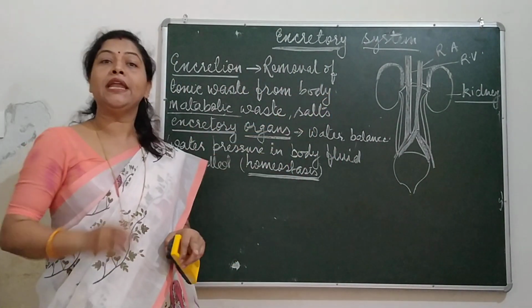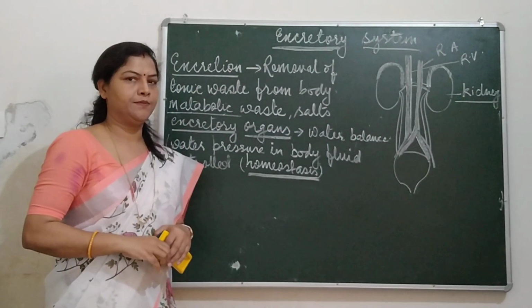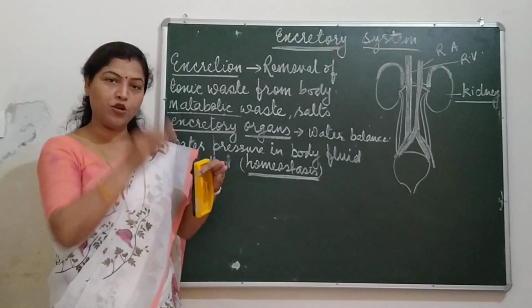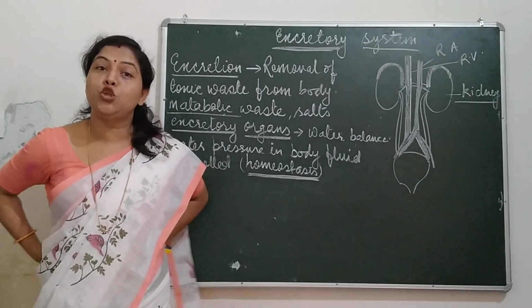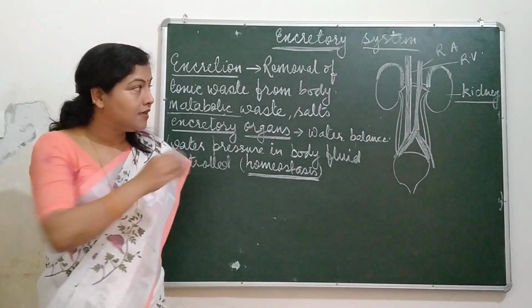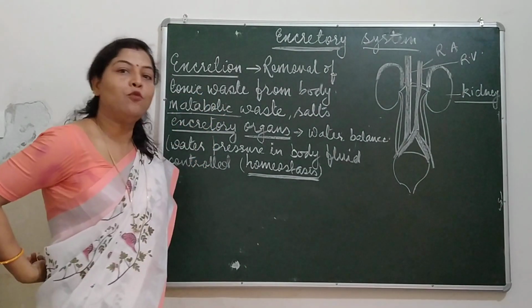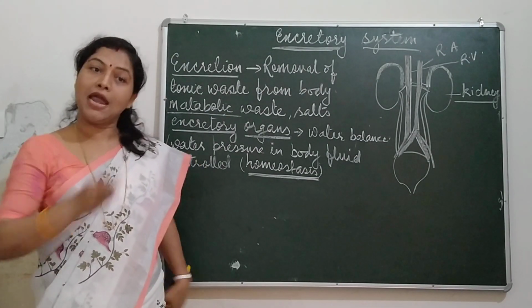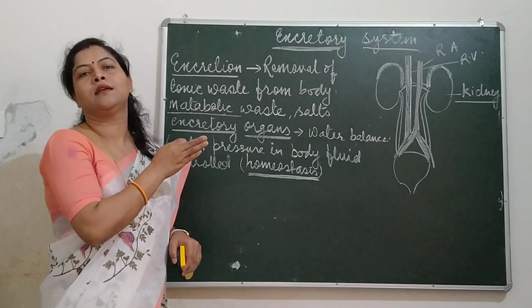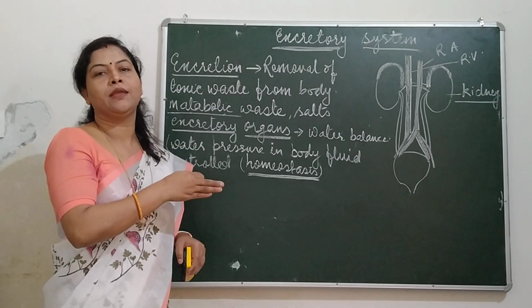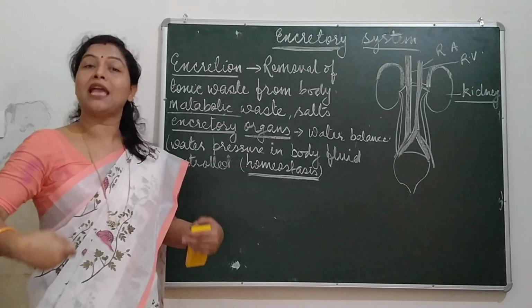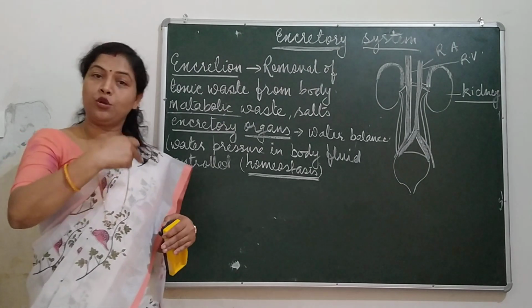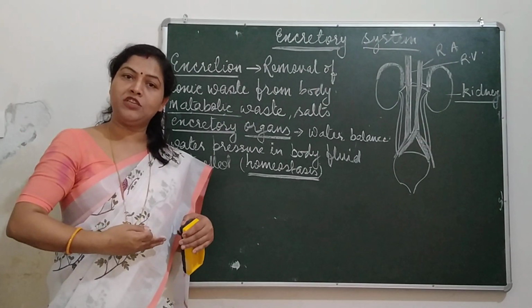They are located in your abdominal cavity, on either side of your vertebral column at the dorsal wall. They are connected to your vertebral column on both sides, at the back of your body, in the abdominal cavity. The upper one is the thoracic cavity and then the abdominal cavity starts.